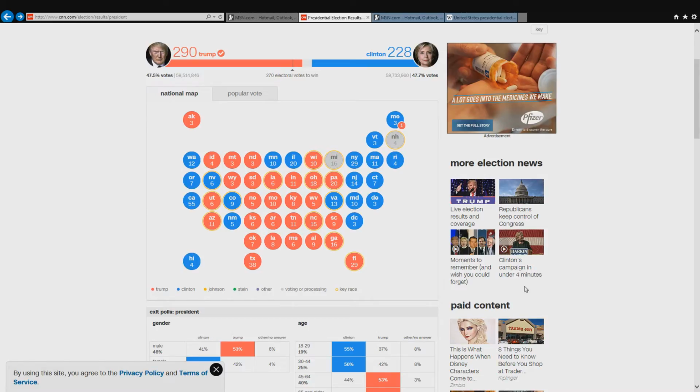And this was a great election. And I am hoping that Donald Trump can bring a lot of change to the United States, and I hope that everything goes well in Donald Trump's presidency, in the Trump administration.